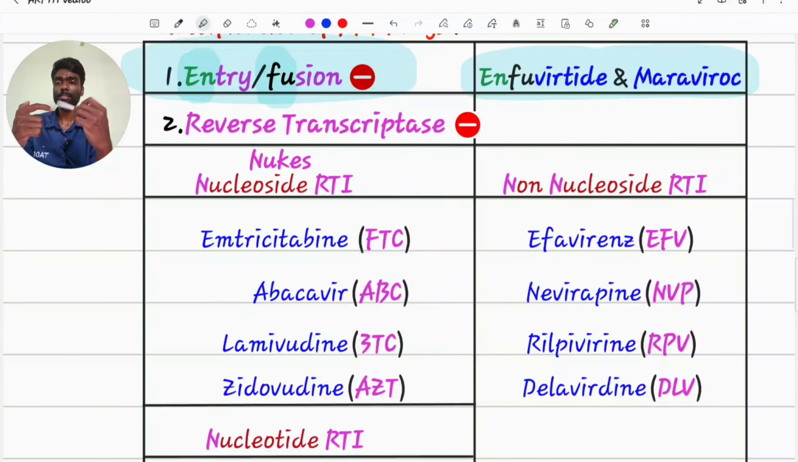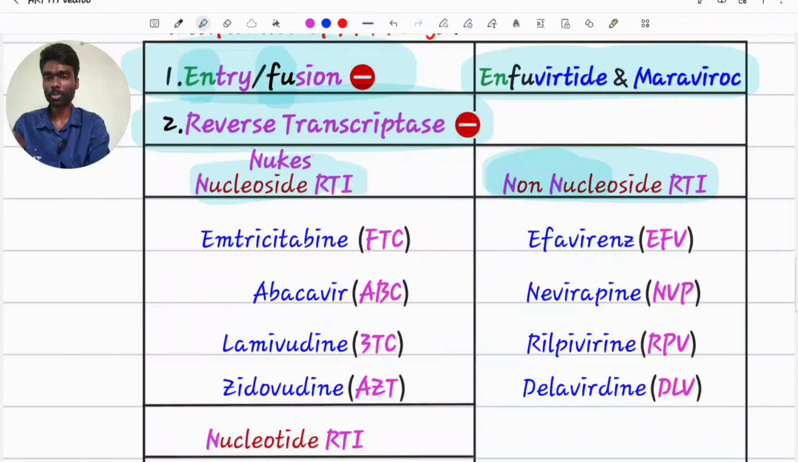Next, reverse transcriptase inhibitors. After the virus enters the cell, it will release its RNA, which is single-stranded. It has to get converted to DNA, double-stranded. So it is doing exactly the opposite thing. Normally DNA will convert to RNA. Now it is doing it in reverse. That's why this enzyme is called reverse transcriptase, converting viral RNA to viral DNA. These are of two types, NRTIs and NNRTIs.